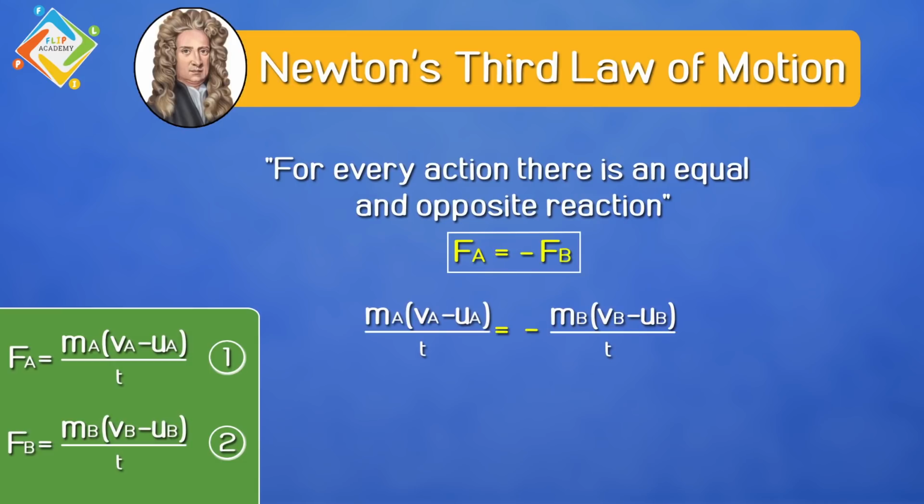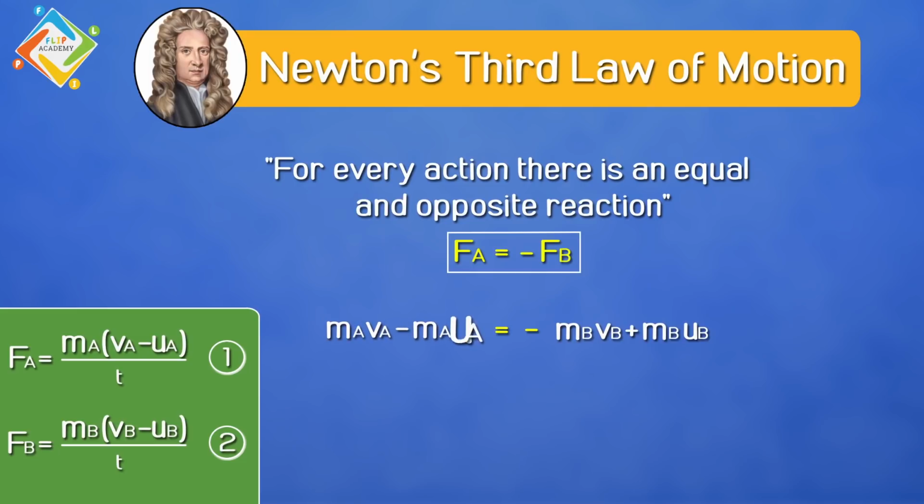From both sides of the equation, the t gets cancelled out. Now open the bracket. If we open the bracket and consider the left hand side of the equation, it will become ma va minus ma ua, and in the RHS, it will become minus mb vb plus mb ub.